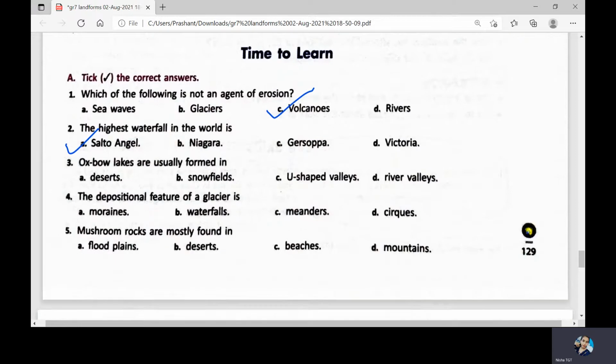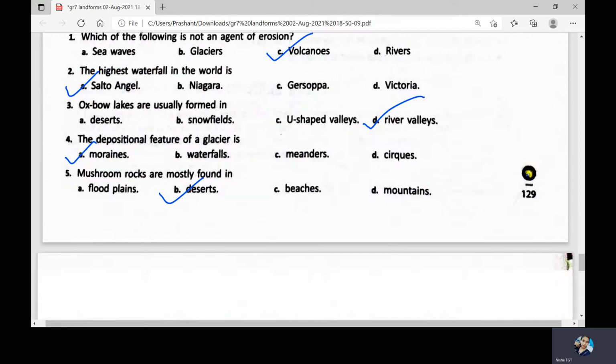Then oxbow lakes are usually formed in river valleys. The depositional feature of a glacier is glacial moraines. Mushroom rocks are mostly found in deserts. So these are done.